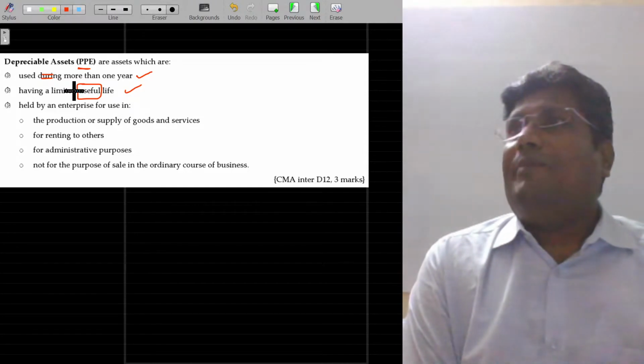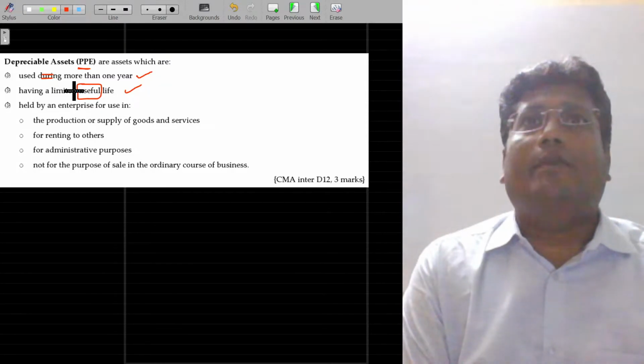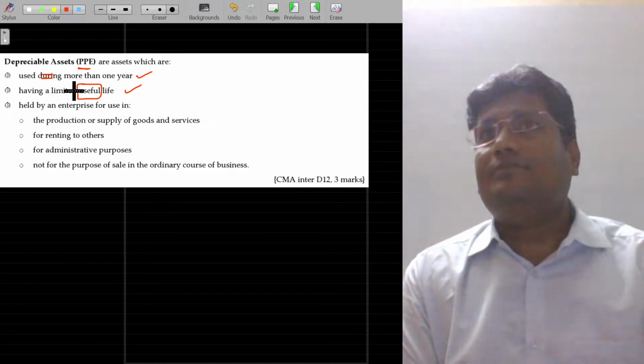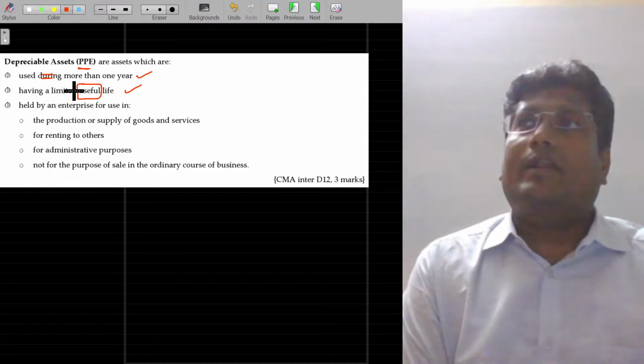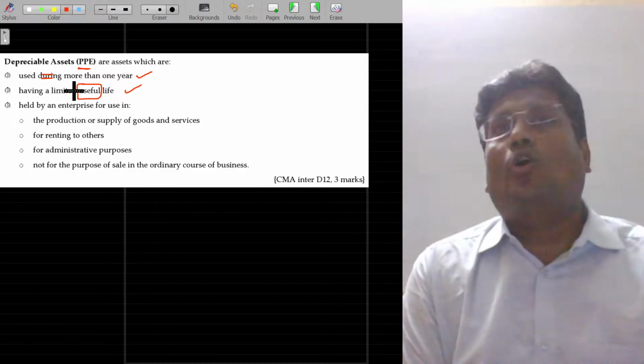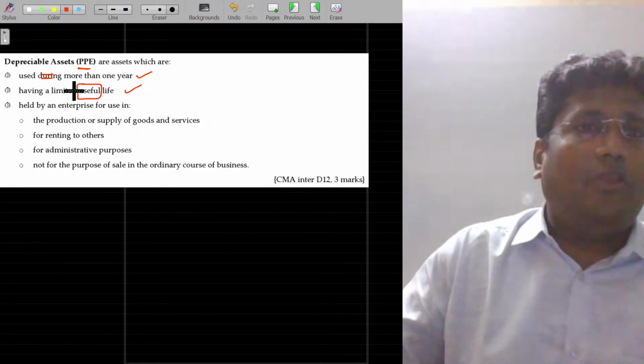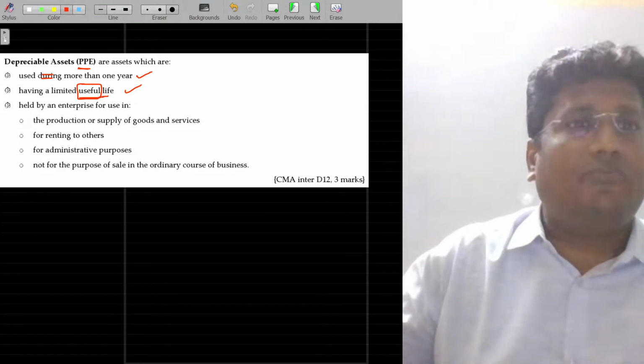That bike may be useful for 7 or 8 years. After 7 or 8 years, of course, it's still working, but it will create lots of problems. So we have two different types of life here. One is useful life, another one is physical life. I'm talking about the useful life here. You understand that? So useful life, you have to note it down. It's not physical life, it's useful life.